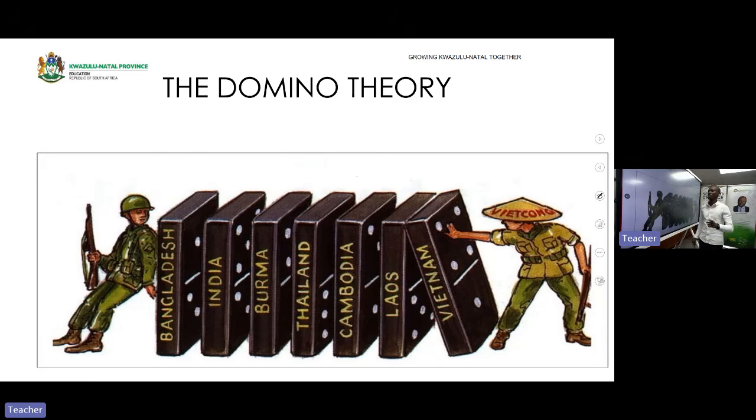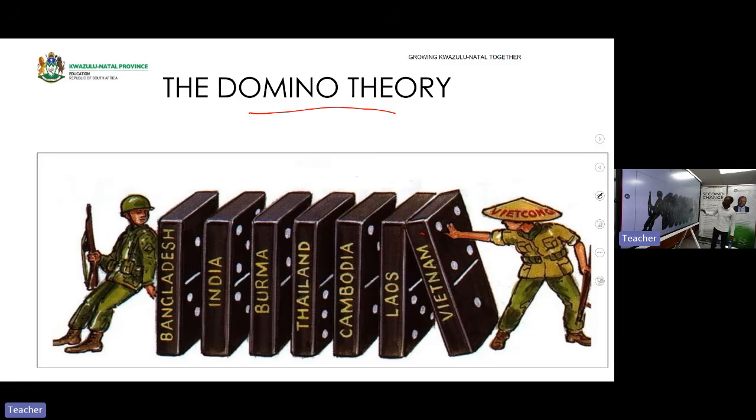Now remember, we said USA was involved because of domino theory. What is the domino theory? Domino theory was a belief by the USA that if one country was to fall for a communism, all other nearby countries will also join to be a communist state. For an example, Vietnam. These things are placed next to each other. They are neighboring countries. It's Laos, Cambodia, Thailand, Burma, India, and Bangladesh.